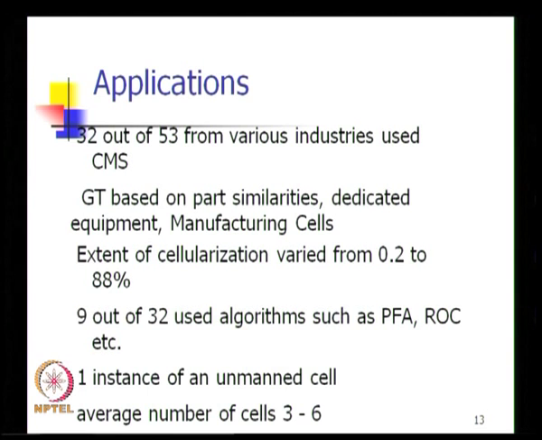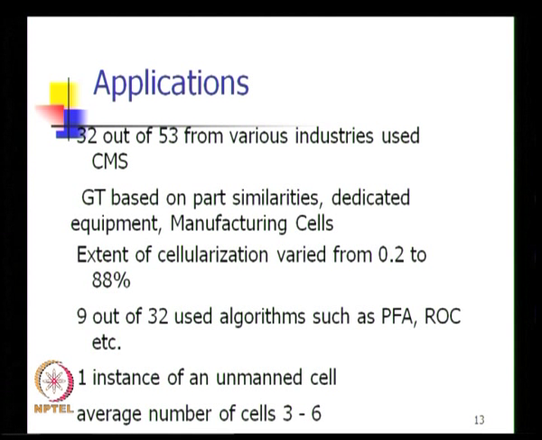The survey also observed that the extent of cellularization varied from 0.2% to 88%. The extent of cellularization is a figure which talks about the percentage of business in terms of money value which comes out from parts and components made from manufacturing cells, and that ranged from as small a value as 0.2% to as large a value as 88%.